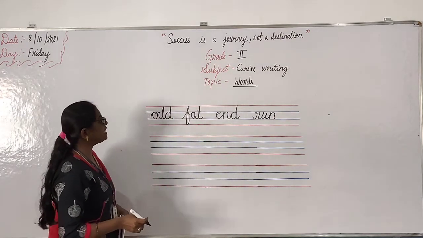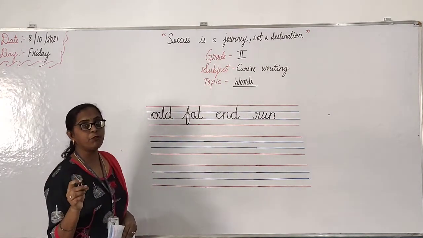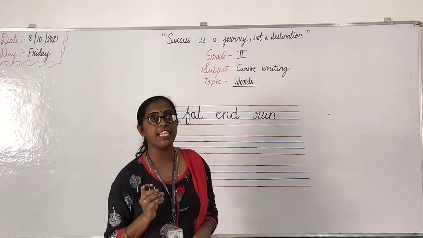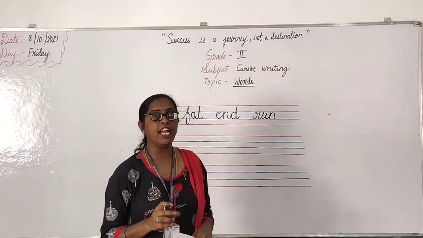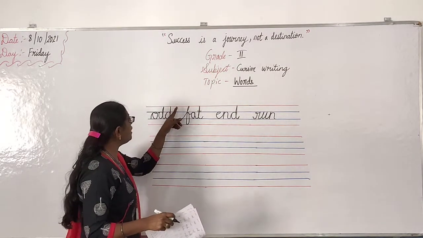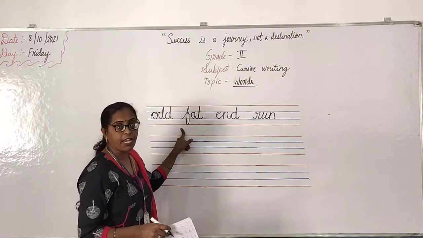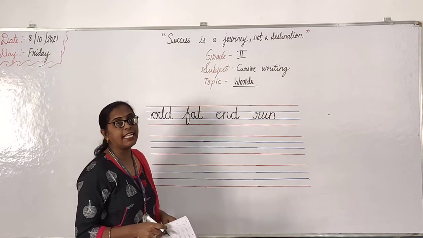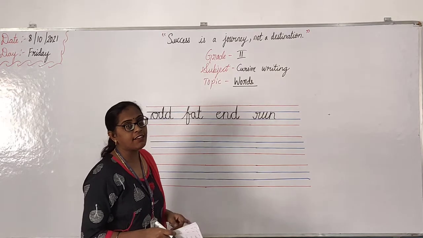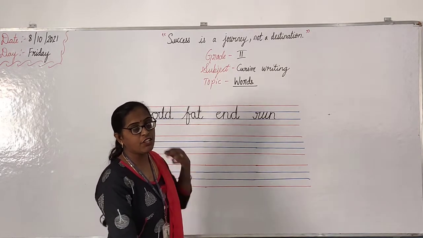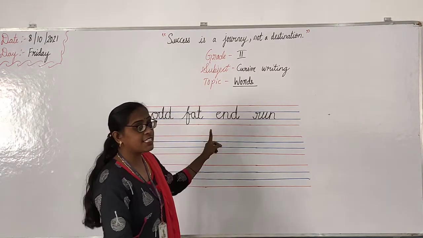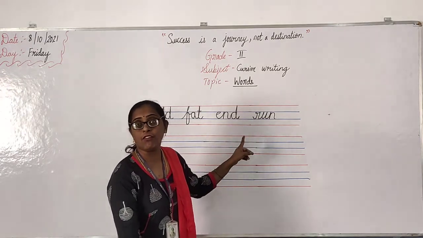Write down neatly, children. Take your own time to write. Write very neatly. Cursive writing should be really very neat, not very dirty. And you should touch the respective lines and write. Understand? However you like, you should not write like that. Okay, write neatly and send. I will check each and every line whether you have written correctly or not. I will check it. So touch the line correctly, properly and write down.